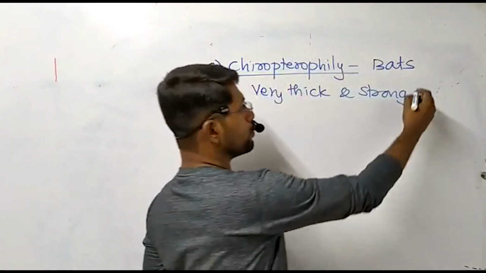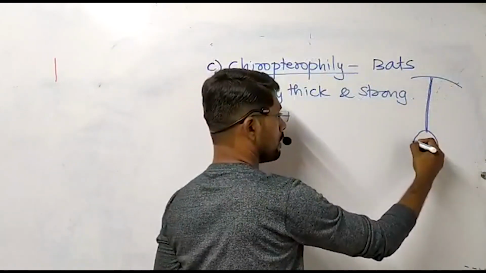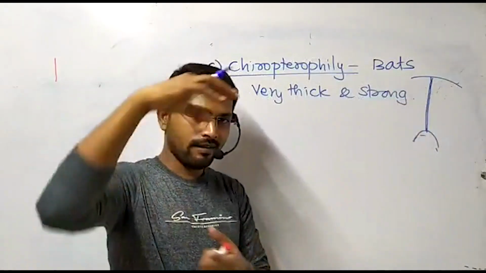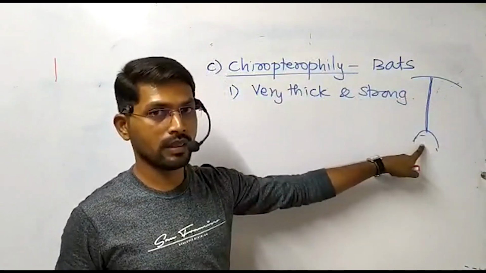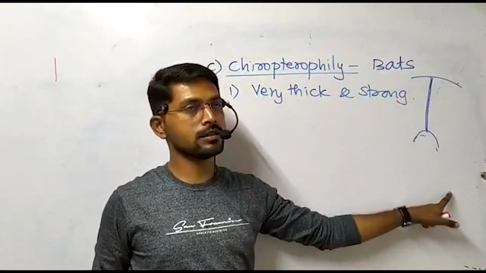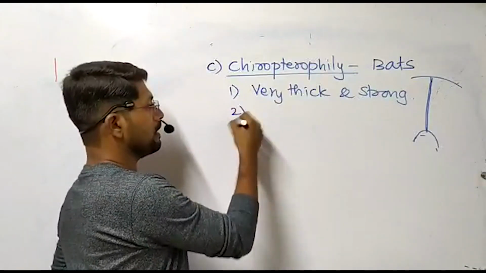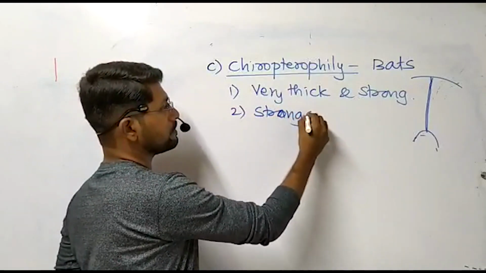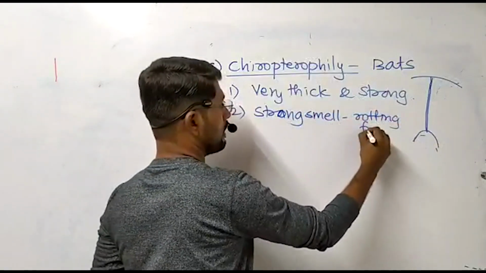The flowers are generally drooping like this. Suppose this is the branch and this is the pedicel, and the nature of the flower is like this. It is due to the hanging nature of the bat. The pedicel is very strong and the flower is drooping like a bell, so that the bat can easily come in contact with the nectar. So very thick flowers and strong floral parts are seen in case of Cheiropterophily type of pollination. Second important thing is they produce a very strong smell, and it is generally like a rotting fruit-like smell.